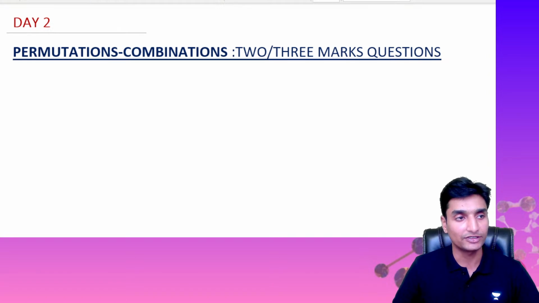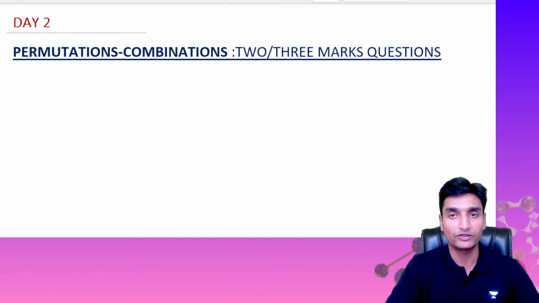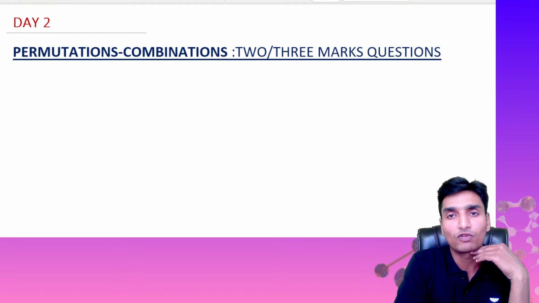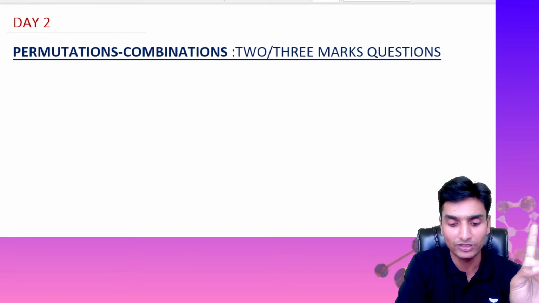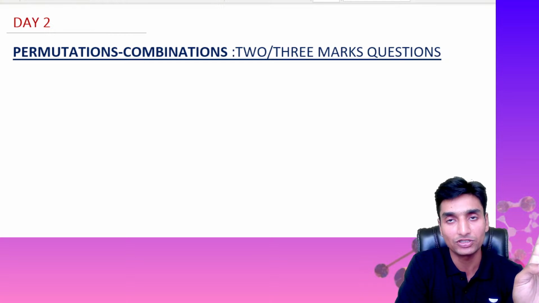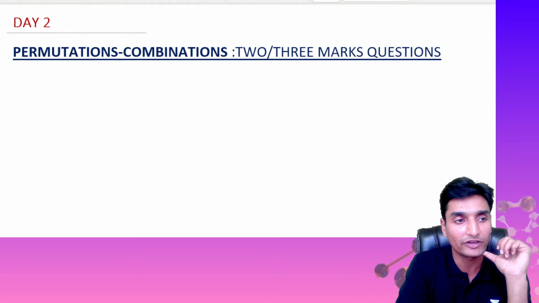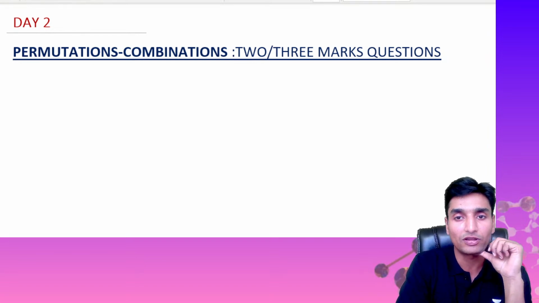As I said guys, permutations and combinations is the topic that I've included for the examination preparation. You will get about 7 to 8 marks from this chapter, and I'm focusing only on a 2-mark question, a 3-mark question and 1-mark questions, because you'll be asked 2 questions of 1 mark, 1 question of 2 marks, and 1 question of 3 marks in the examination. The 1-mark questions are really quite easy guys.